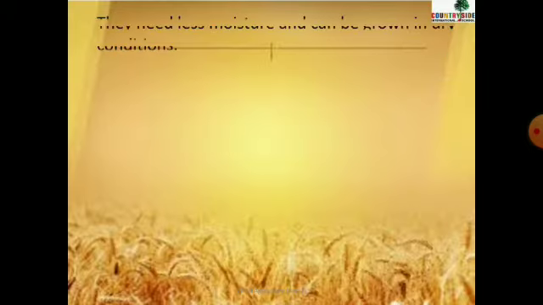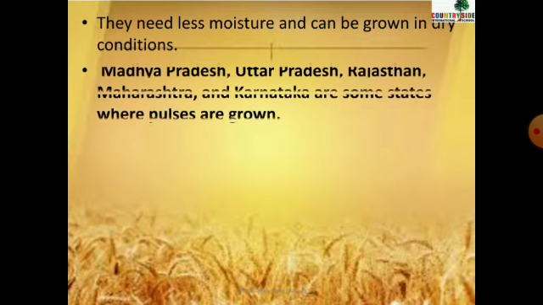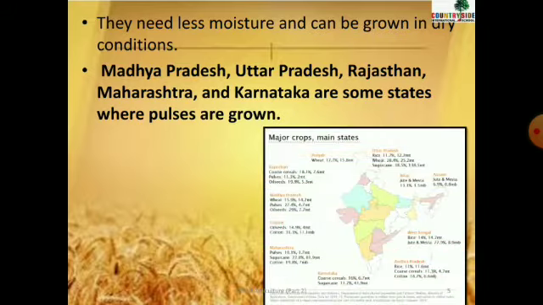Okay. They need less moisture and can be grown in dry conditions. Means where there is less rainfall, we can grow pulses over there. So which are such states? Madhya Pradesh, Uttar Pradesh, Rajasthan, Maharashtra and Karnataka. These are some states where pulses are grown. Okay, so you can see in the map that Madhya Pradesh, Uttar Pradesh, Rajasthan, Maharashtra, and Karnataka are the states where pulses are grown.